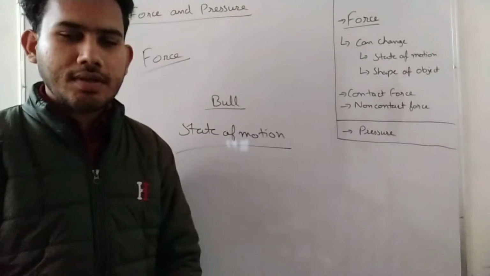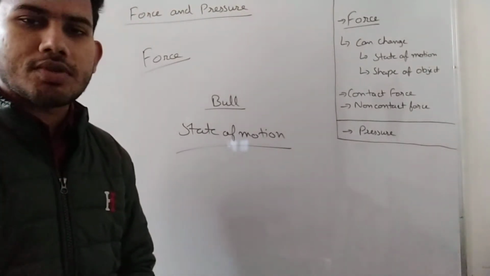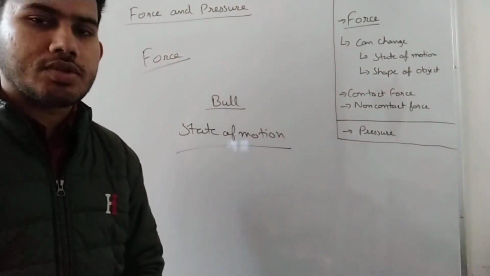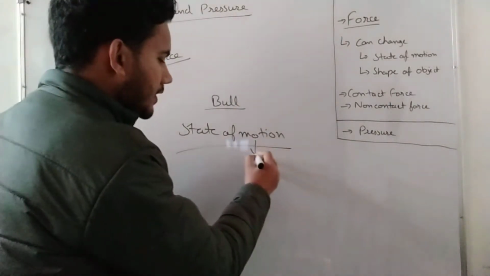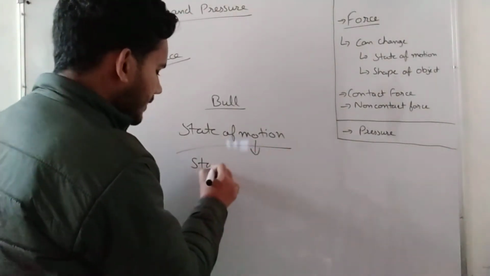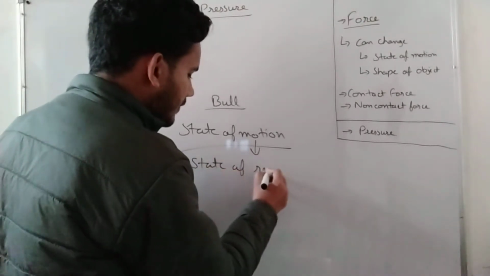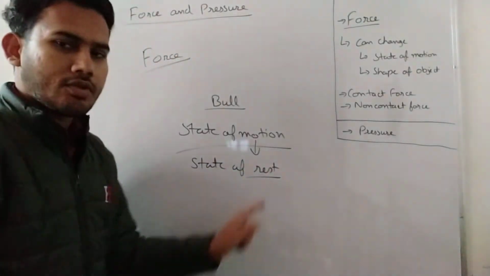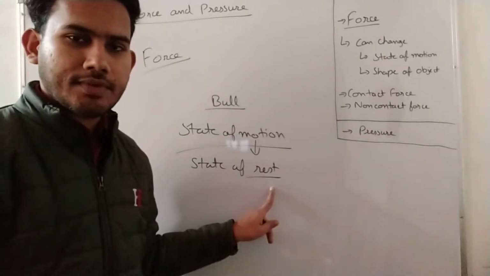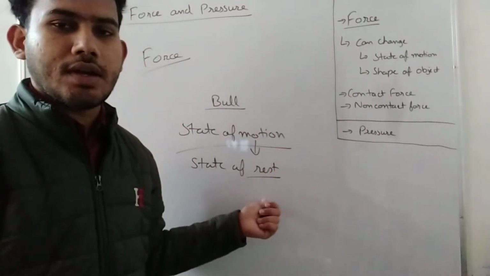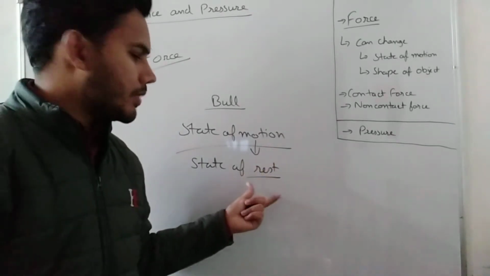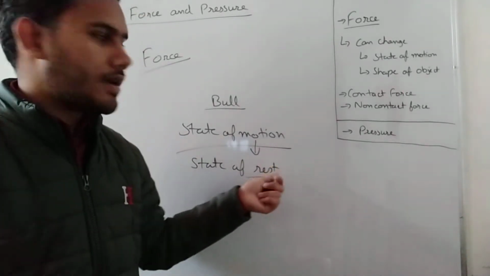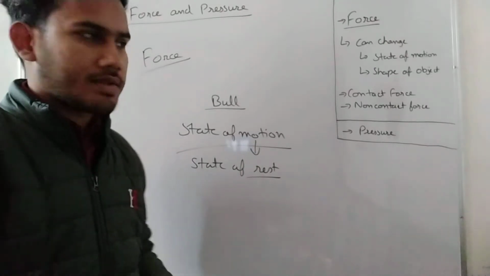Anything that is in motion or not in motion is called a state of motion. One is the state of motion and the other is the state of rest. If it is not in motion, then it will be at rest. What force does is change the state of motion. Either it brings rest to motion, like if you are pushing a box.